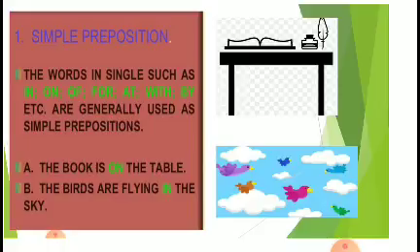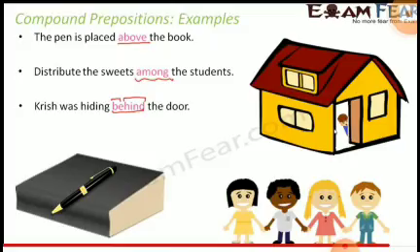The birds are flying in the sky. In this, the words on and in are prepositions. Now, compound prepositions. For example, the pen is placed above the book. Distribute the sweets among the students. Krish was hiding behind the door. Above, among, behind, these are compound prepositions.